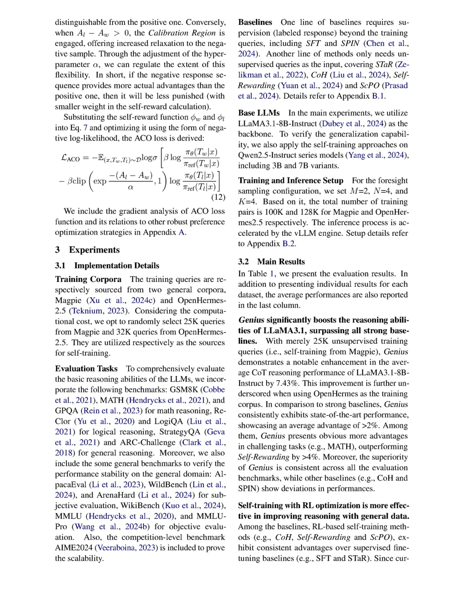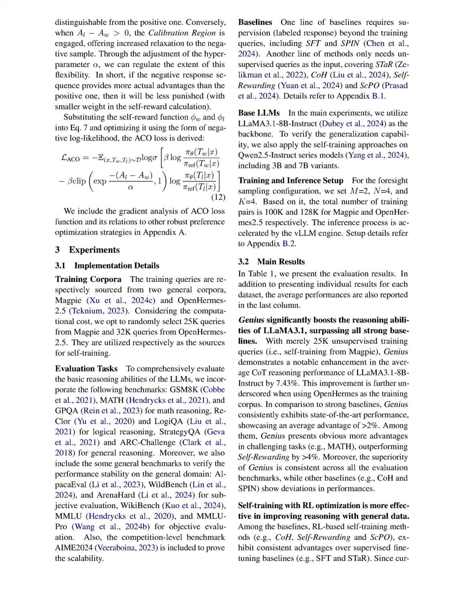The effectiveness of Genius was validated through comprehensive evaluations across various reasoning benchmarks, including GSM8K, MATH, and GPQA for math reasoning, ReClor and LogiQA for logical reasoning, and StrategyQA and ARC Challenge for general reasoning. Additionally, general benchmarks such as AlpacaEval, WildBench, and ArenaHard were included to assess performance stability, while knowledge-intensive benchmarks like WikiBench, MMLU, and MMLU-Pro were used to ensure the model maintained its capabilities post-training.